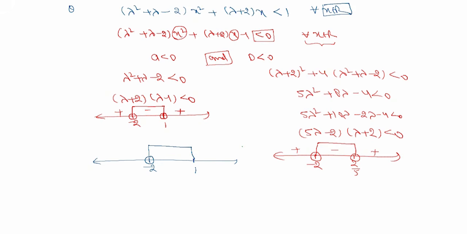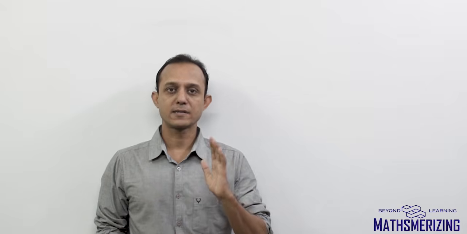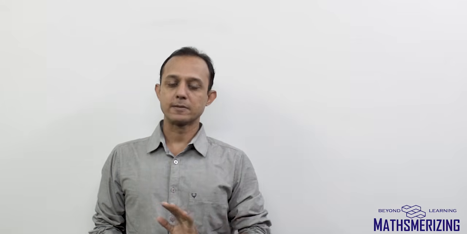So minus 2 and 1, both not included. And the second one is between minus 2 and 2 by 5. So the answer to this question is lambda belongs to (minus 2, 2 by 5), and both not included.